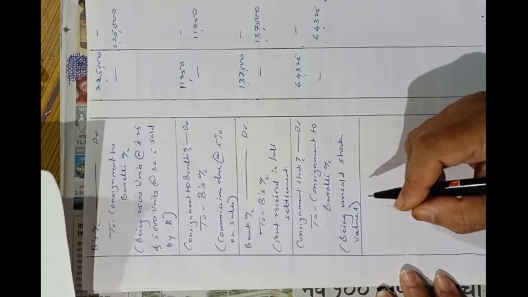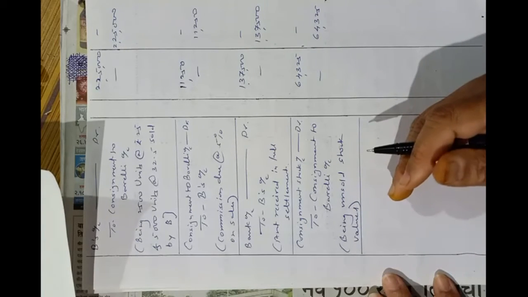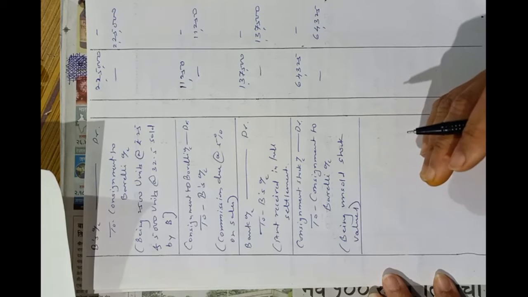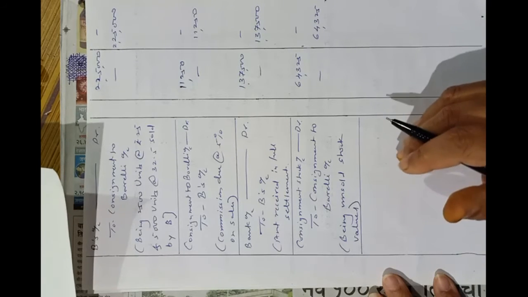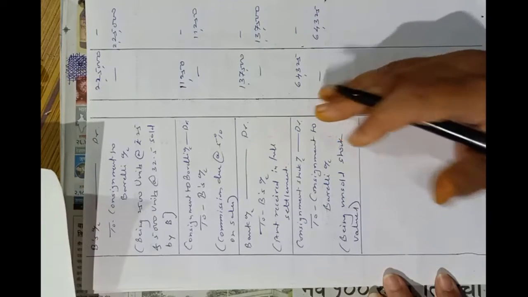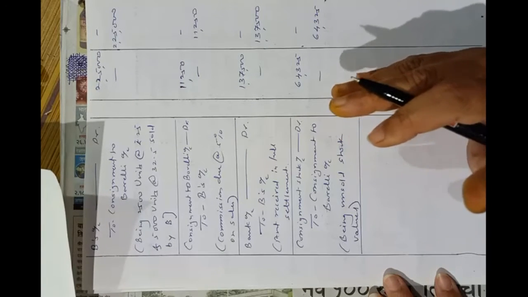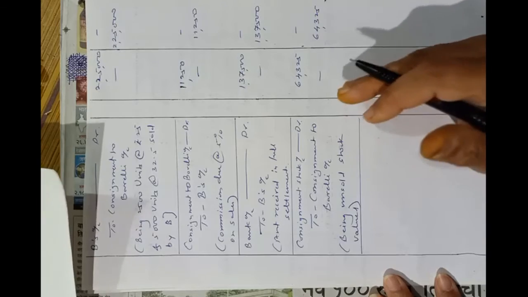Now entry of profit or loss of this consignment. So the entry will be afterwards. We will prepare accounts and then we will pass this entry of profit or loss. We can pass the entry directly, but it will get difficult, so we will first prepare accounts now. Okay, so let's post these entries in ledger accounts and prepare ledger accounts so that we can complete our journal entries.